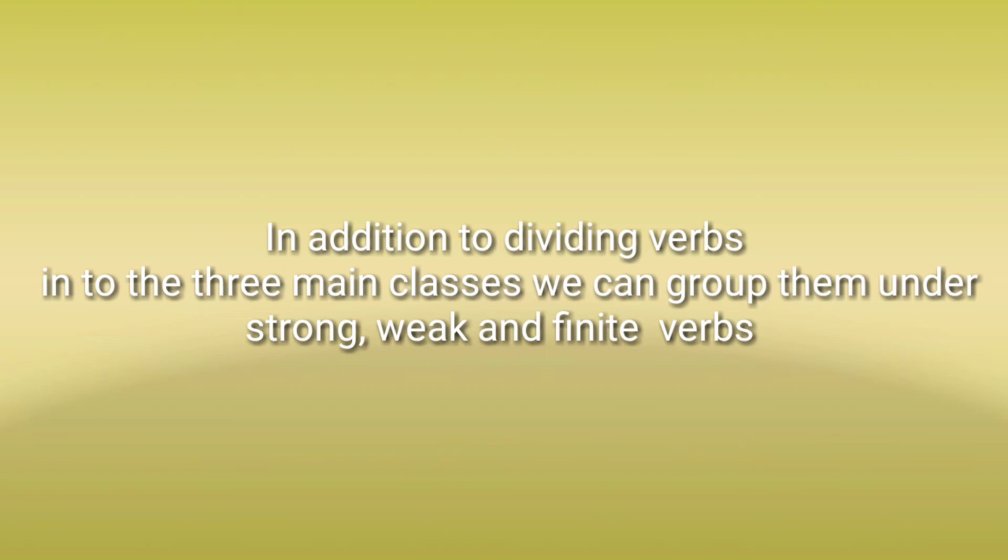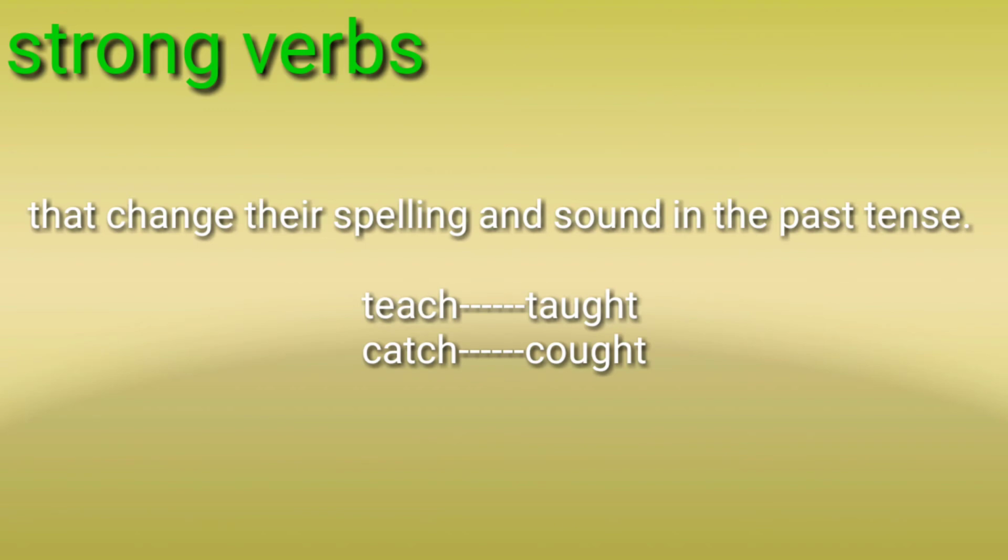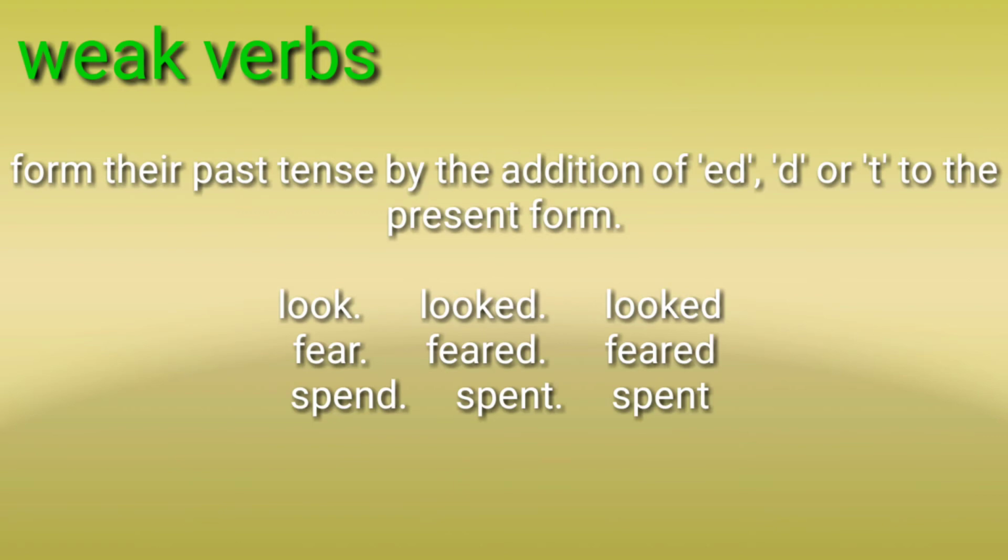weak, and finite verbs. Strong verbs are those that change their spelling and sound in the past tense. Example: teach, taught, catch, caught, etc. Then weak verbs form their past tense by the addition of ed, d or t to the present form. For example, present look, past looked, past participle looked. Present fear, past feared, past participle feared. Present spend, past spent, past participle spent.